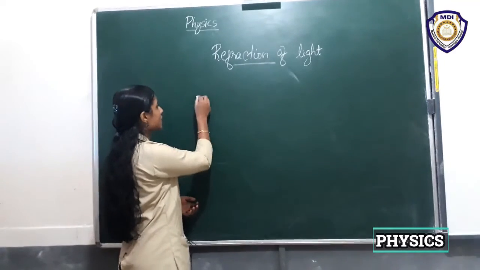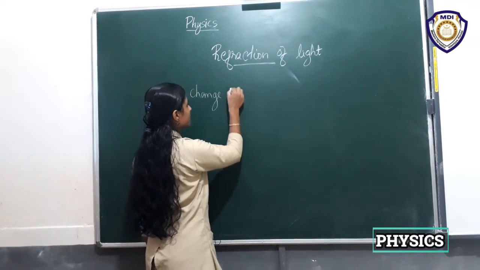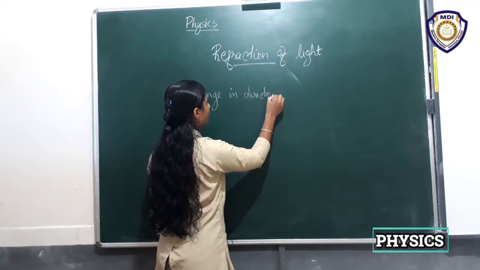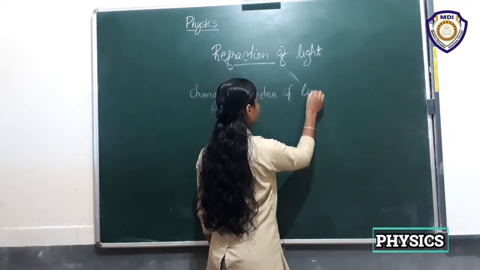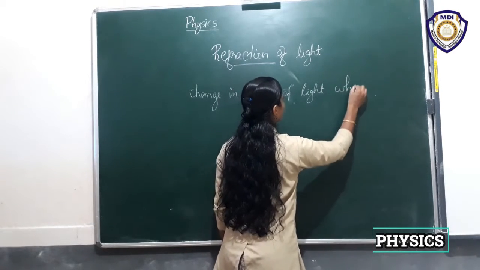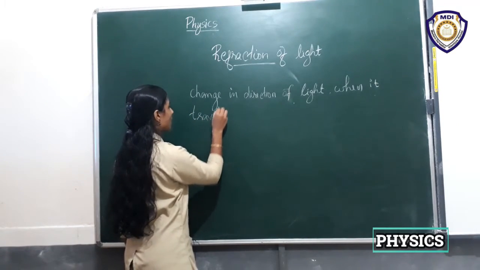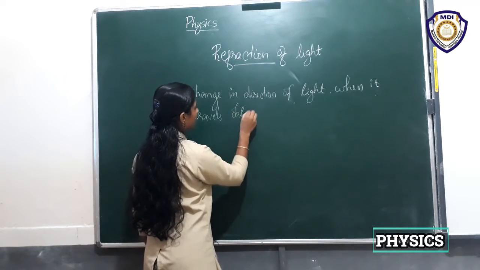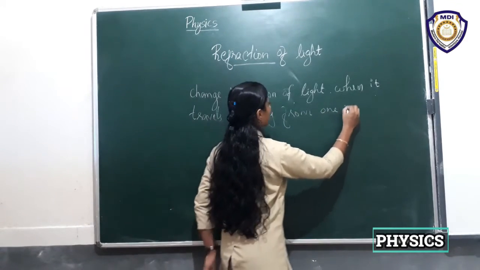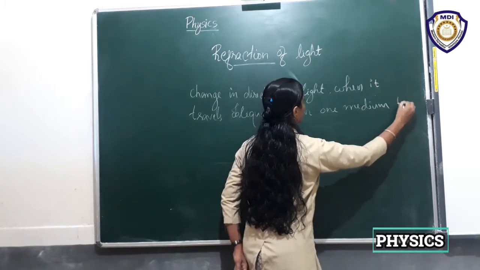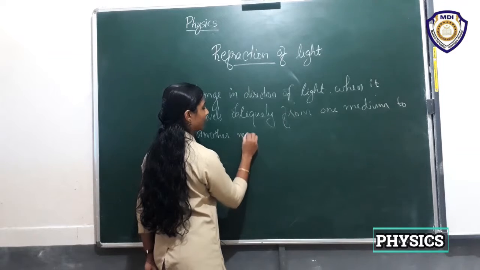So refraction is the change in direction of light when it travels obliquely from one transparent medium to another transparent medium. Okay.